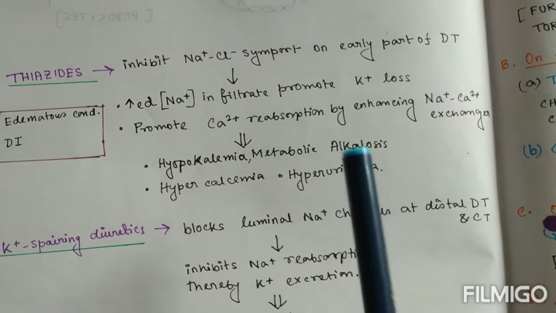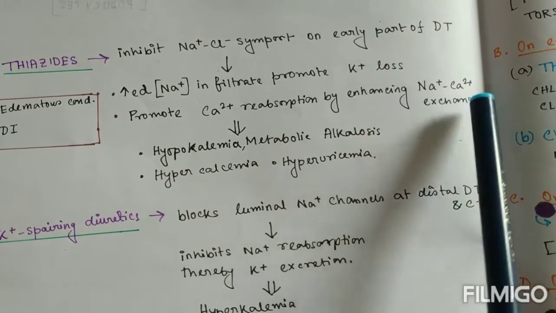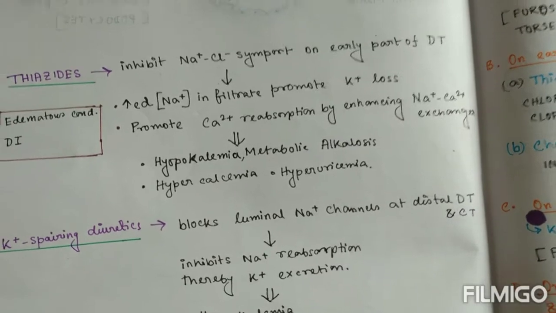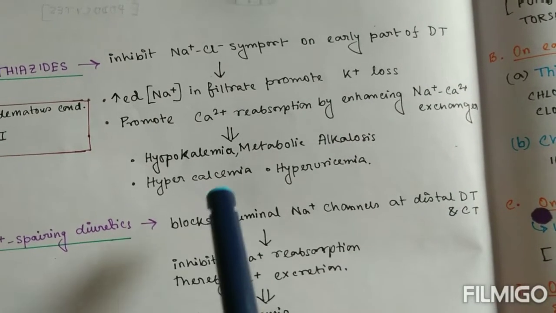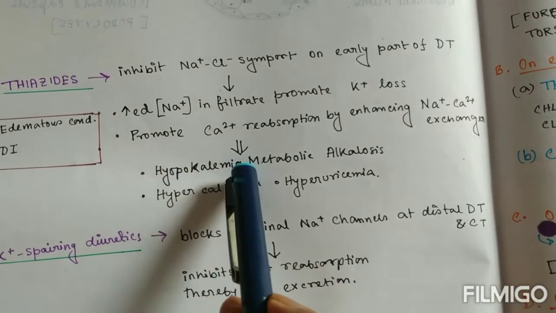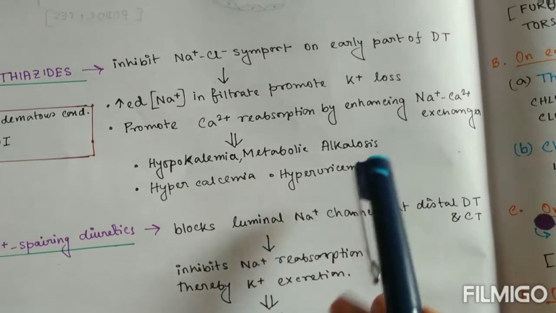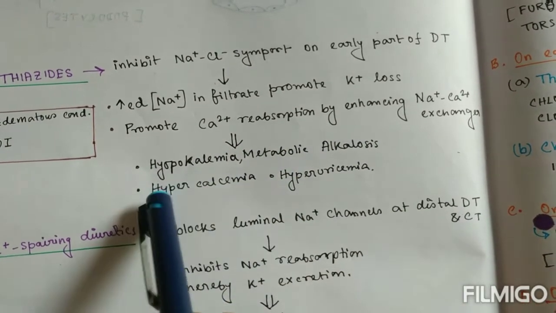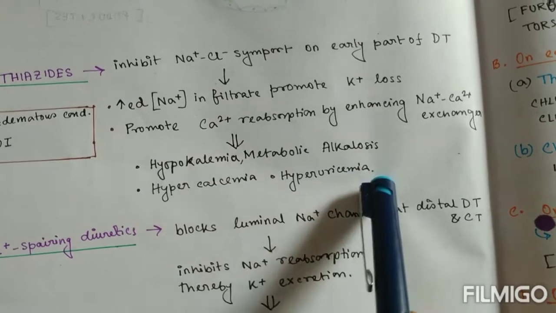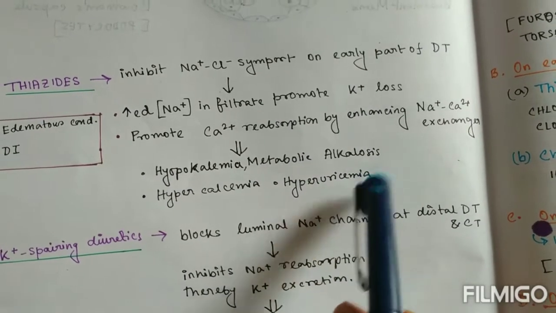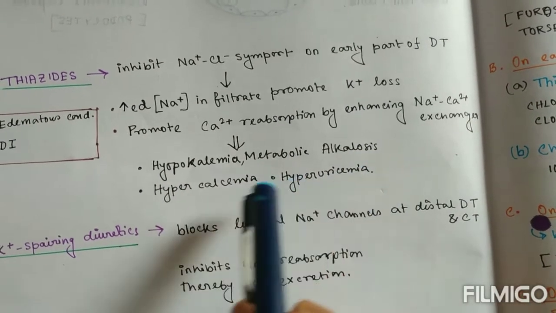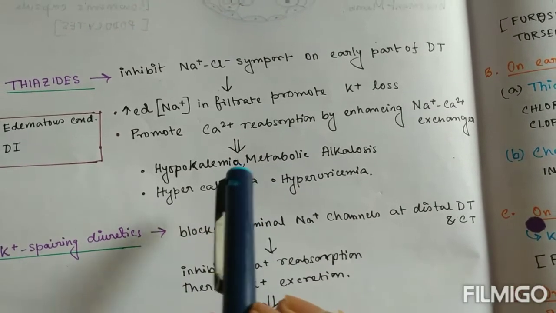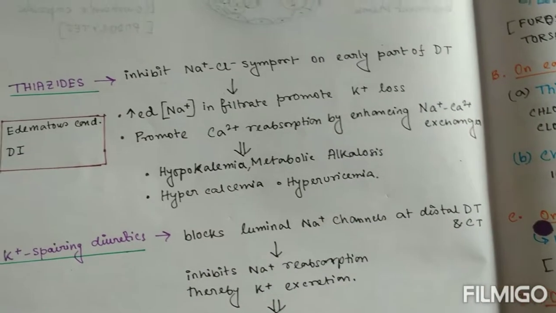They promote calcium reabsorption by enhancing the sodium calcium exchanger. Thereby, the side effects may be hypokalemia, metabolic alkalosis, hypercalcemia, and hyperuricemia. Hyperuricemia is like loop diuretics, but hypercalcemia is contradictory to loop diuretics.